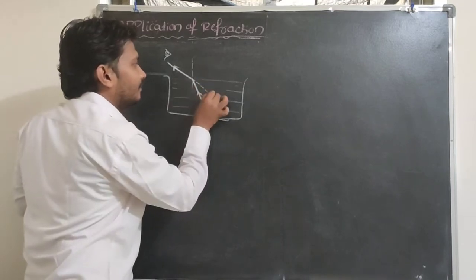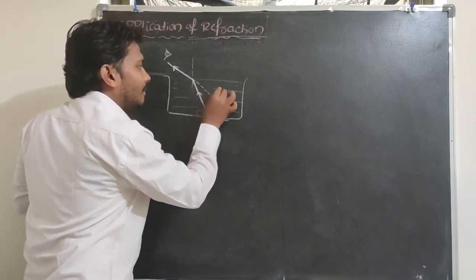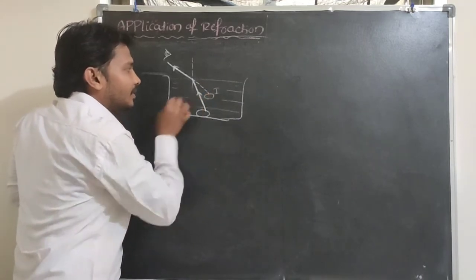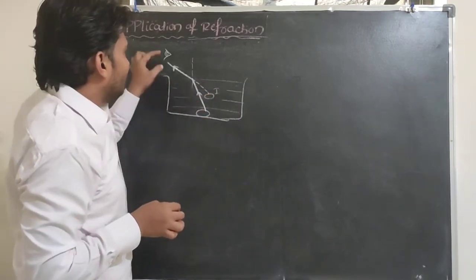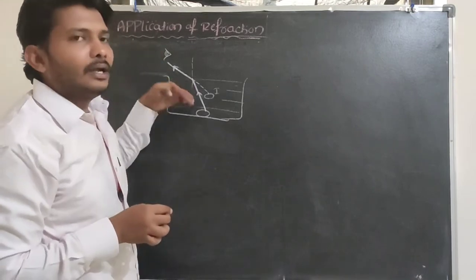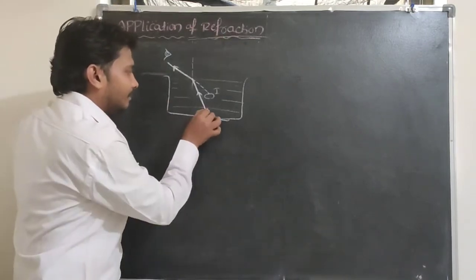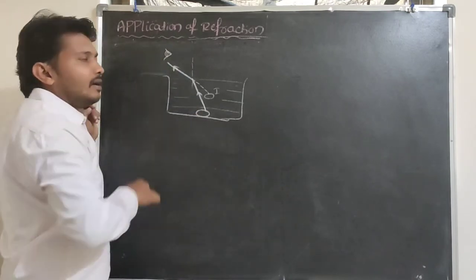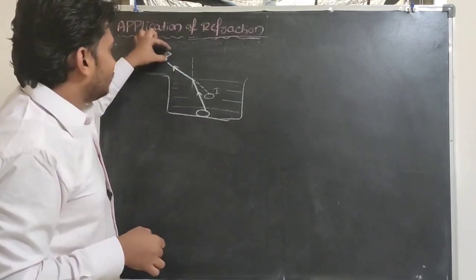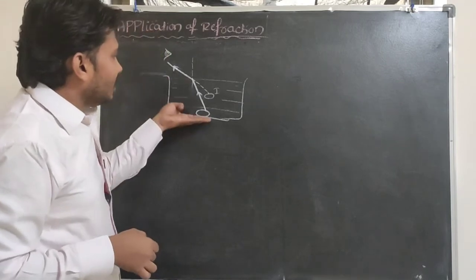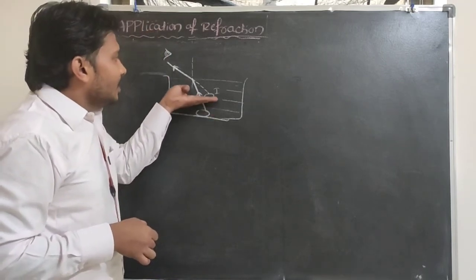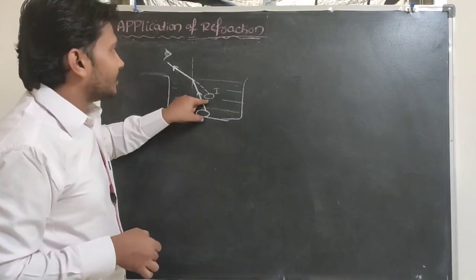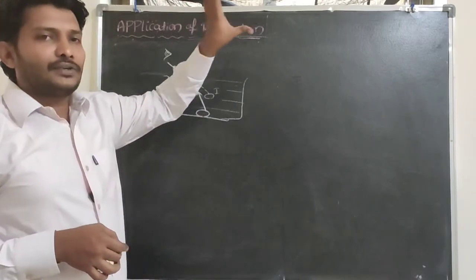here that image will be formed. So the coin appears to be shifting its position when we observe from one medium to another medium. For example, the coin is in a denser medium, and the observer is in a rarer medium. If you observe the coin from the rarer medium, this coin appears to shift in its position. So the reason for the shift in the position of the object is refraction of light.